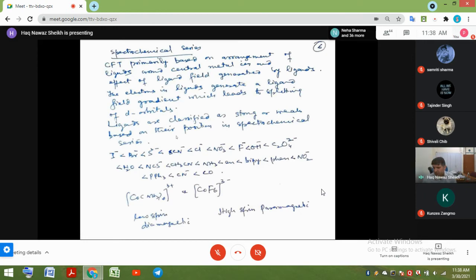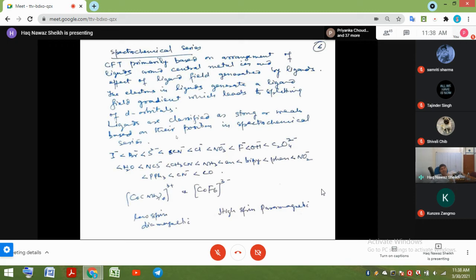Now, the spectrochemical series. It was found that there are certain ligands which, given a choice, a series of complexes were studied in which the metal ions were kept the same, oxidation state was the same, and coordination geometry was the same.